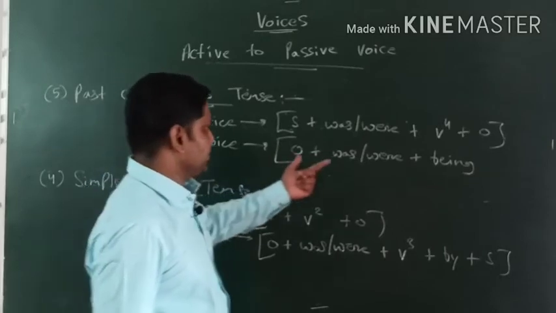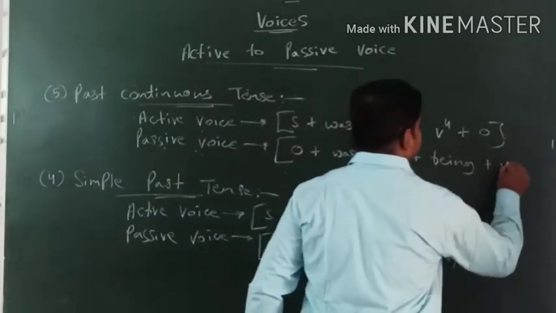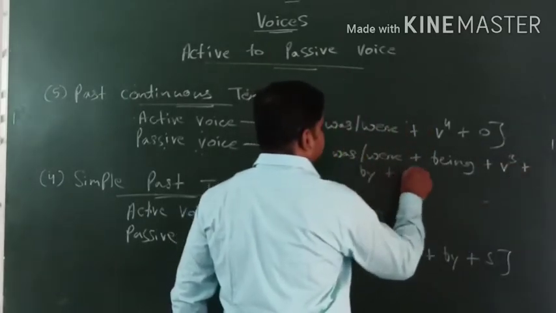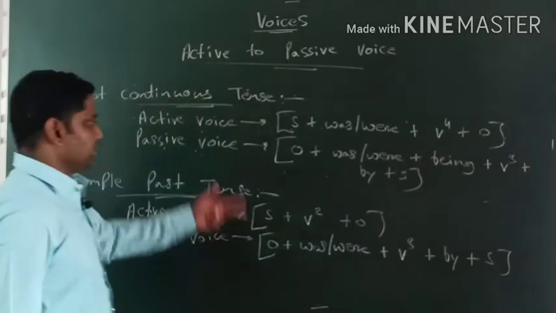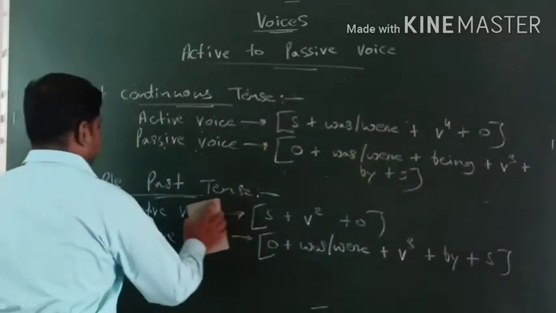So in passive voice, object plus was/were plus being plus V3 plus by plus subject. Now this is the formula, right? This is correct.